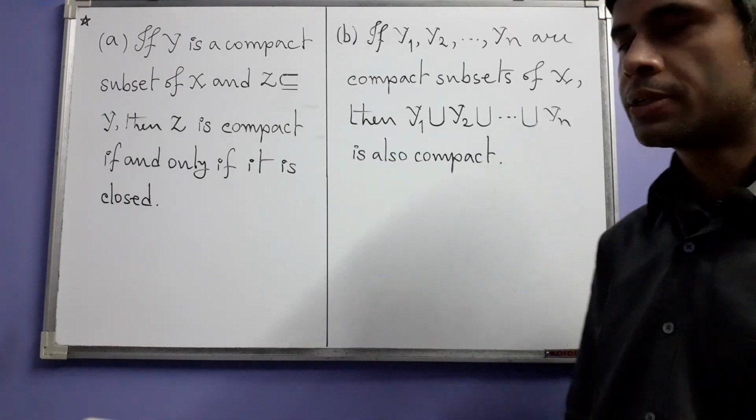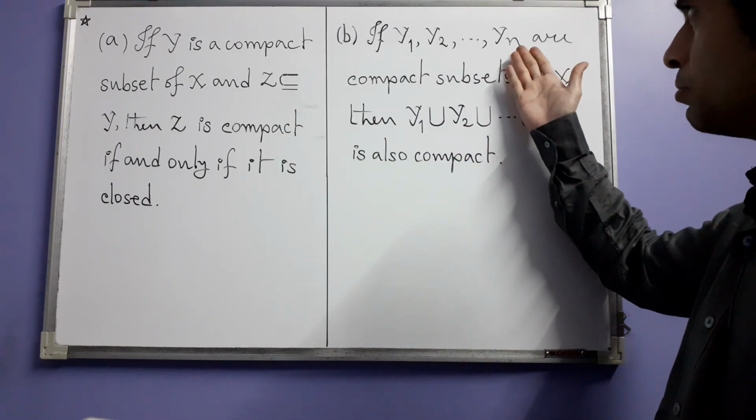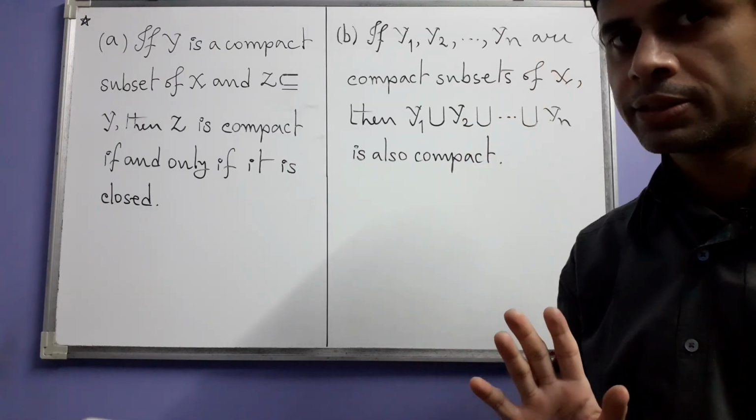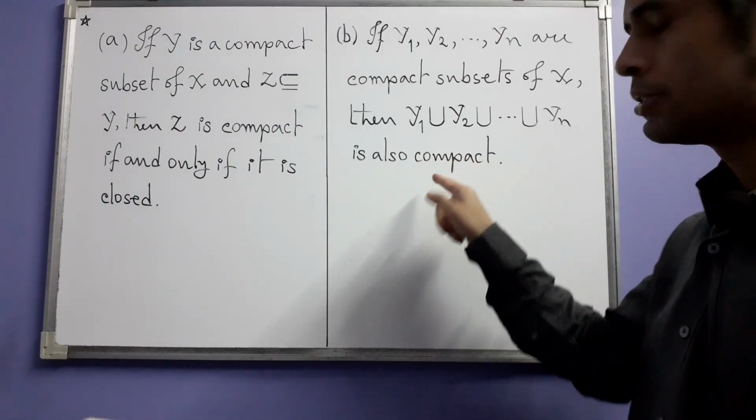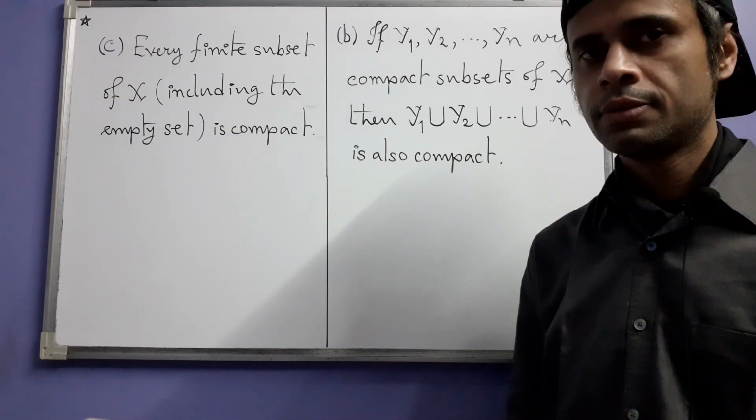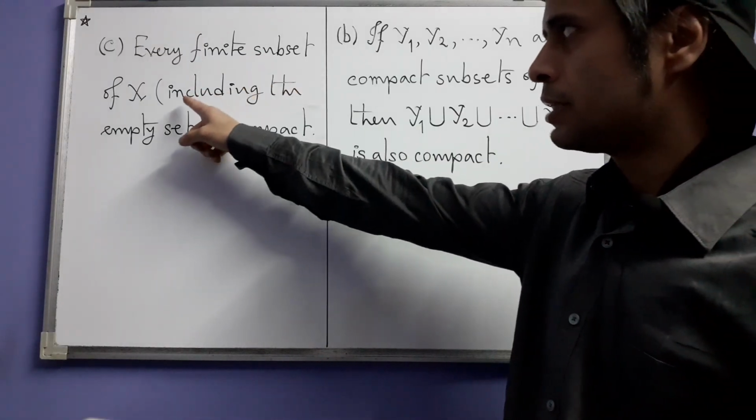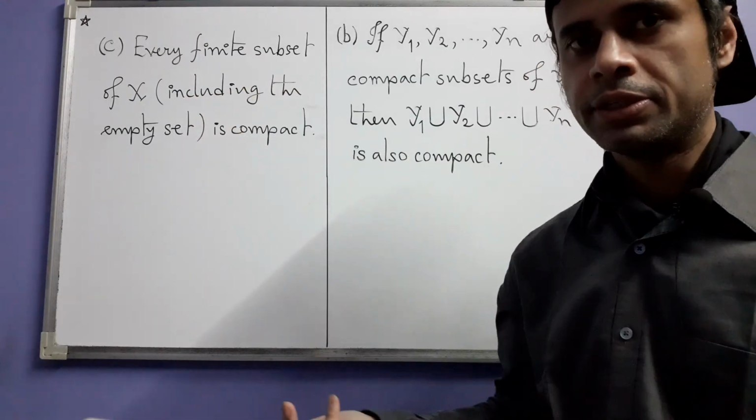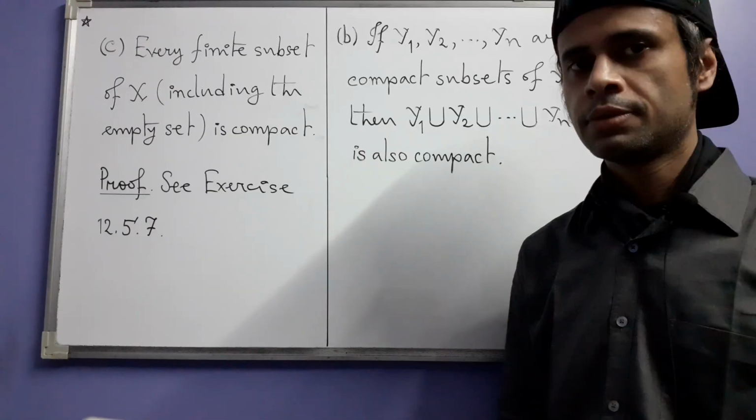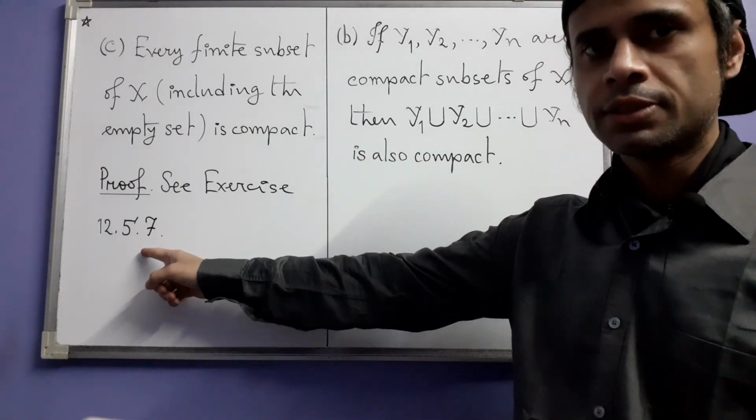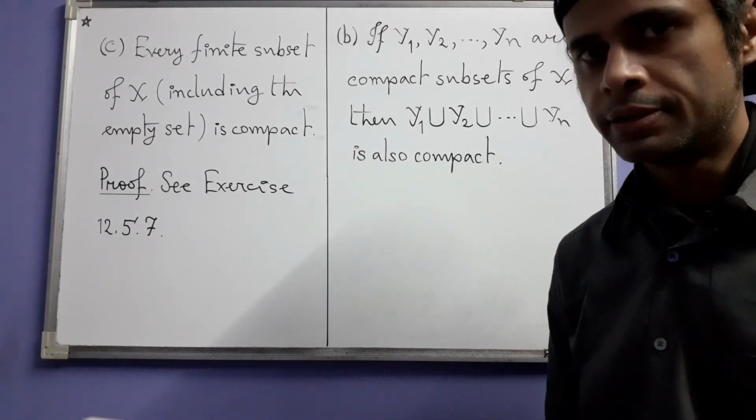Next, part B states that if Y_1, Y_2 up to Y_n are compact subsets of X, there are finitely many compact subsets, then their union is also compact. And then we have part C, which states that every finite subset of X, including the empty set, is compact. And we will prove this result when we solve exercise 12.5.7. So here the section ends.